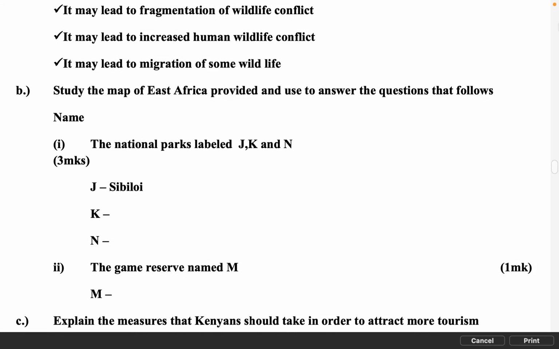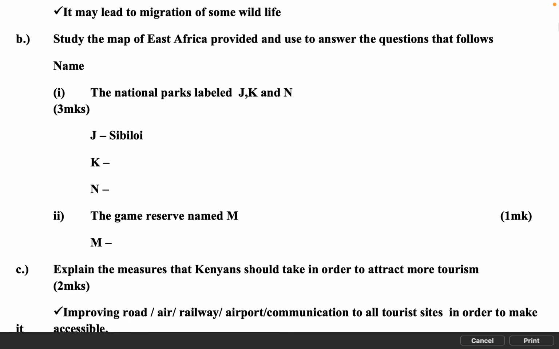B. Study the map of East Africa provided and use it to answer the questions that follow. I. Name the national parks labeled J, K and N, 3 marks. J. Sibiloi. K. N. II. The game reserve named M, 1 mark.